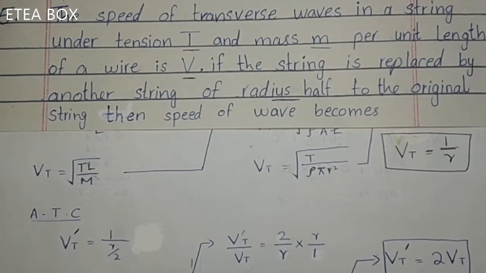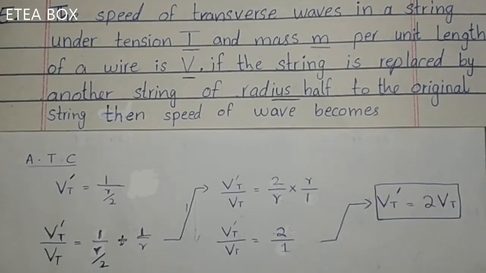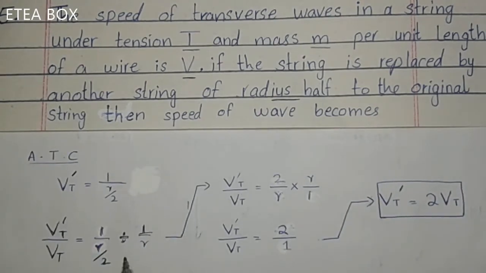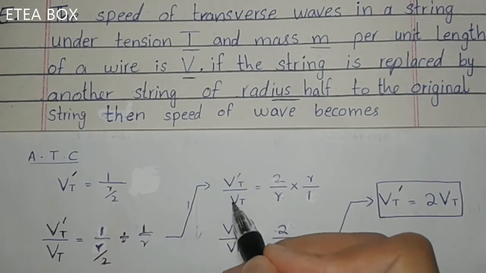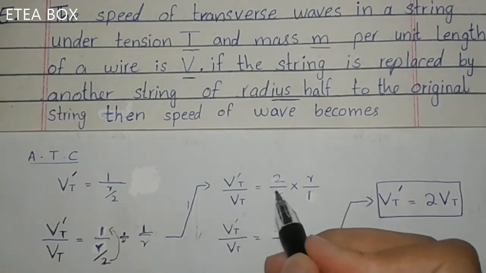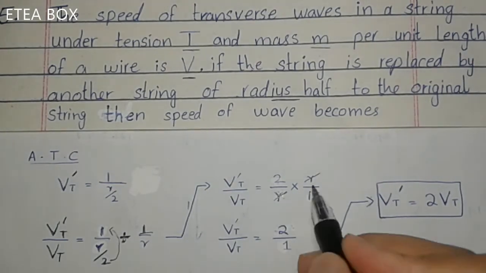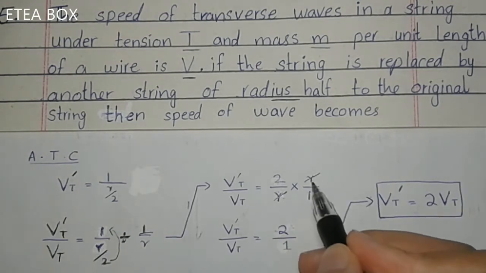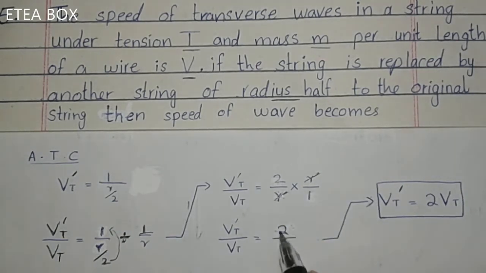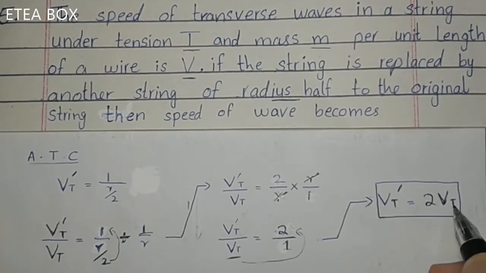Now look, here Vt is equal to 1 over r, the original velocity is 1 over r. Now you can write it like divided by 1 over r. So it will become like Vt new divided by Vt original. Now bring this 2 here, it will be like 2 divided by r. Cancel these r. When we change this division into multiplication, it will be like r divided by 1. Now cancel these 2, so you will get 2 divided by 1. Now bring this original velocity into here in multiplication form. You will get Vt new is equal to 2 times of the Vt original.